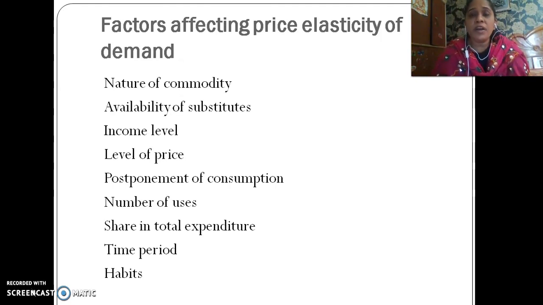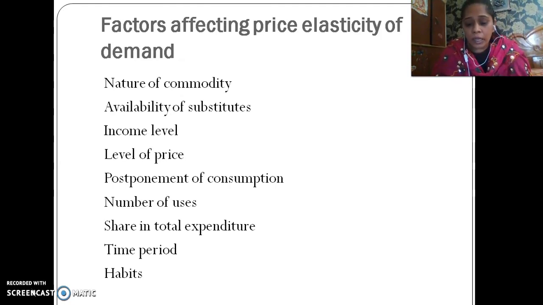Now, habits. Yes, it is a very important component because once we are into a habit of using something, even if the price is changing, we never change our demand. So I think you are able to understand better with the examples how factors affect price elasticity of demand.